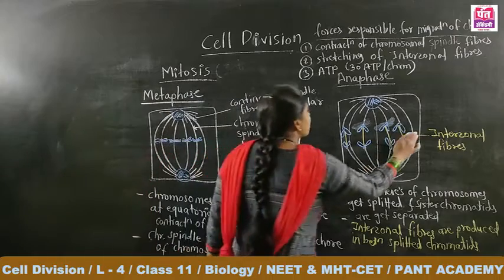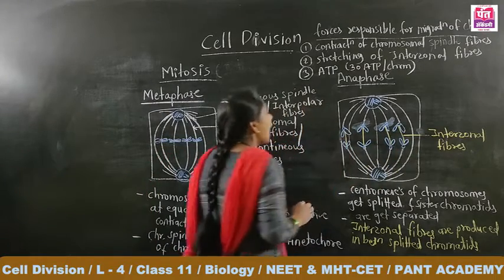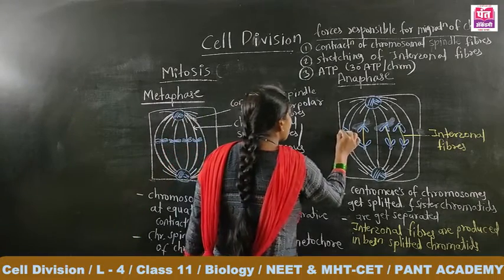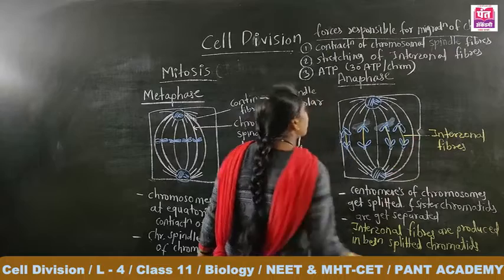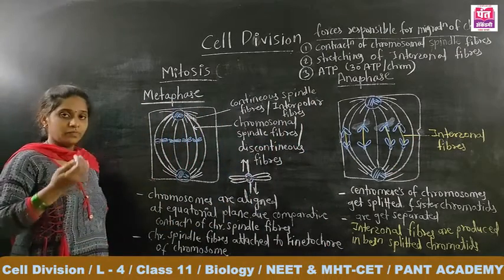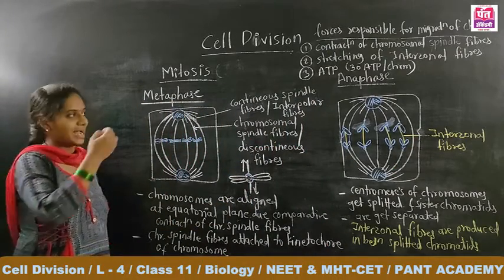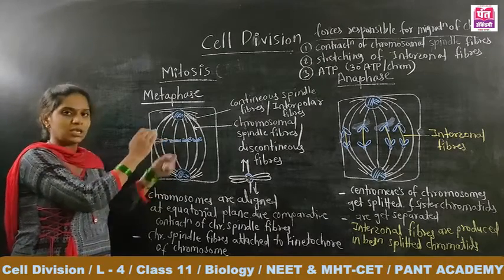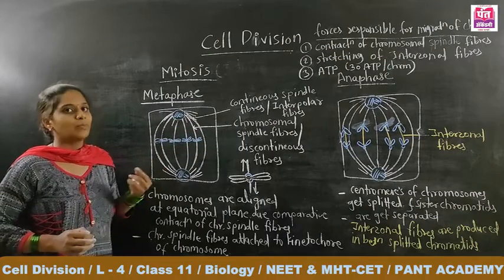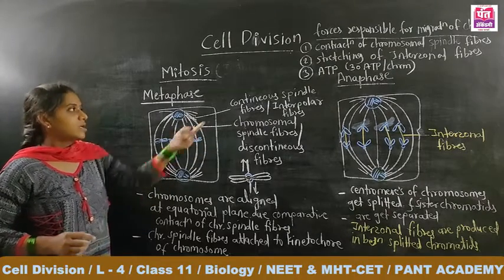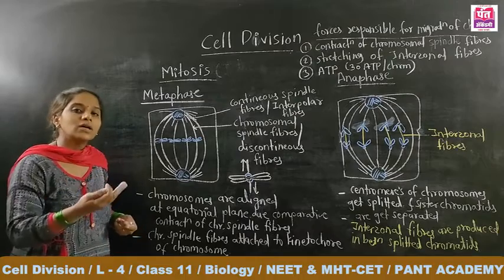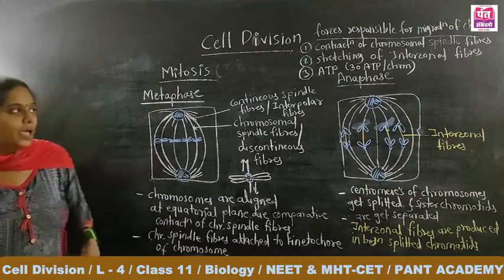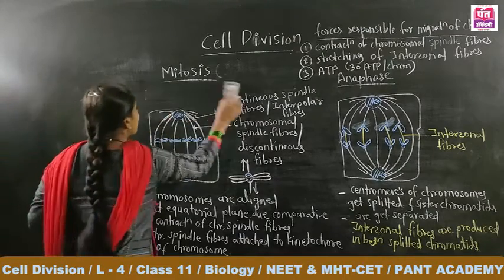We will discuss it later on, but just keep in mind, in the case of the animal cell, the process of cytokinesis begins at the end of anaphase or at the start of the telophase. Let's see the telophase stage, which comes after the anaphase.